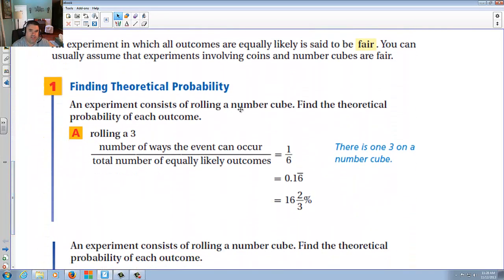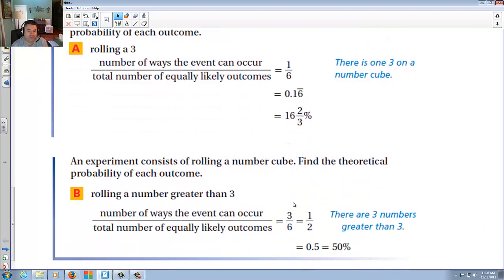An experiment consists of rolling a number die. So again, 6-sided die. What's the chance of rolling a 3? Well, if you roll the die, you get one chance out of 6 to get a 3. In other words, there's one possible outcome that you can get that's a 3. That means if you roll a 3, it's a 3. Any other number is not a 3. So the probability of rolling a 3 is 1 out of 6 possible. And if you take 1 divided by 6, you have a 16 2/3 percent chance of rolling that.